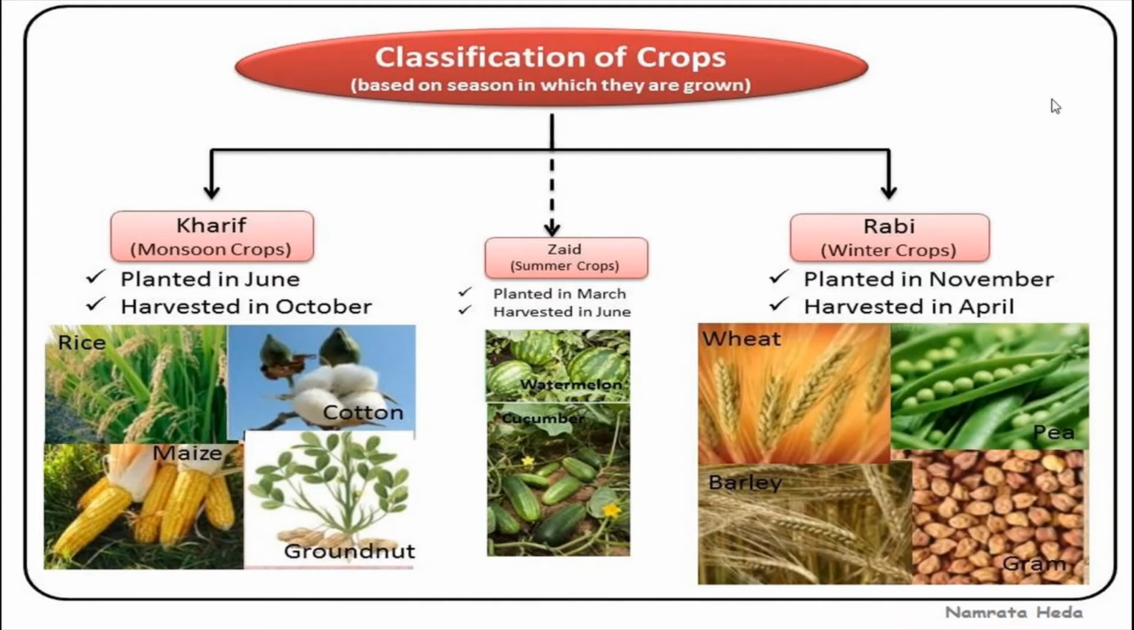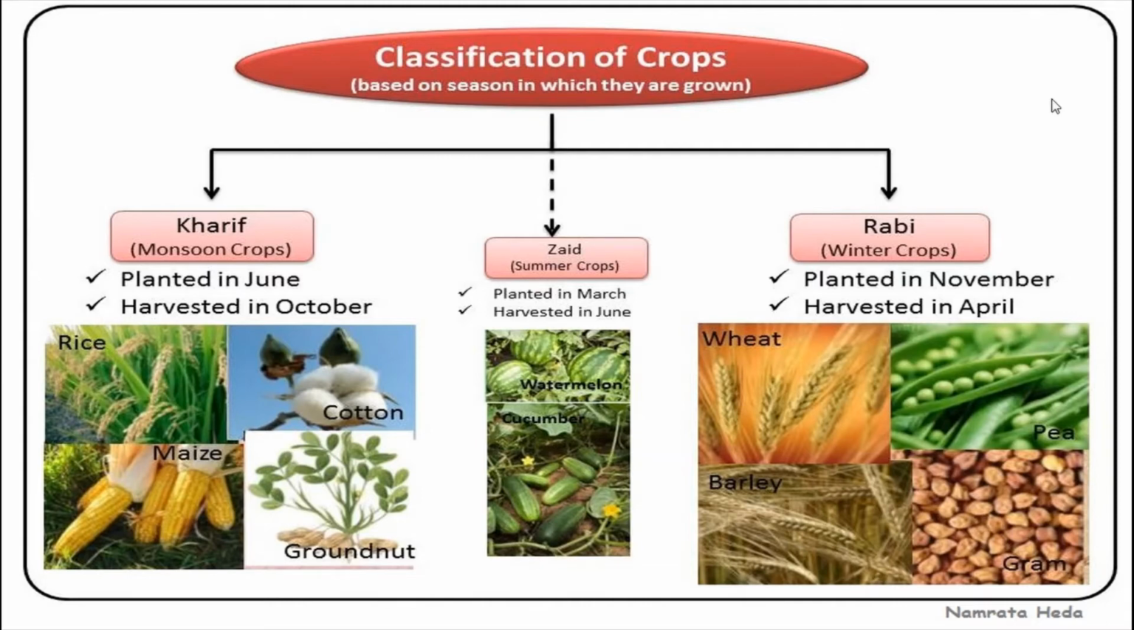In between the Rabi and the Kharif season, there is a short season during the summer months known as the Sayyid season. It comes in between the Kharif and Rabi seasons. The crops produced during Sayyid are watermelon, muskmelon, cucumber, vegetables and fodder crops. Sugarcane takes almost a year to grow.